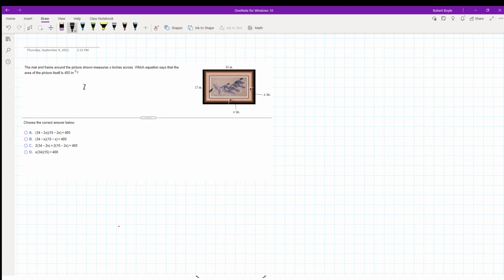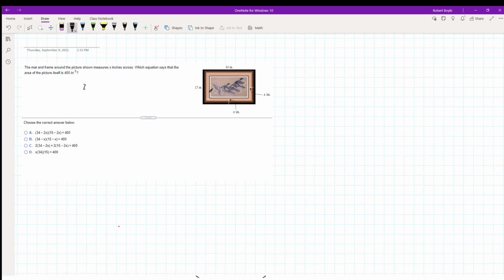Oh, good, it works. Here we have a mat and a frame around a picture. The mat measures x distance across, so this distance right here is x. And the question is, which equation says that the area of the picture itself is 400 square inches? We have here that the picture in frame has a length of 34 inches and a width of 15 inches, and we want to know the area of the picture inside the frame.